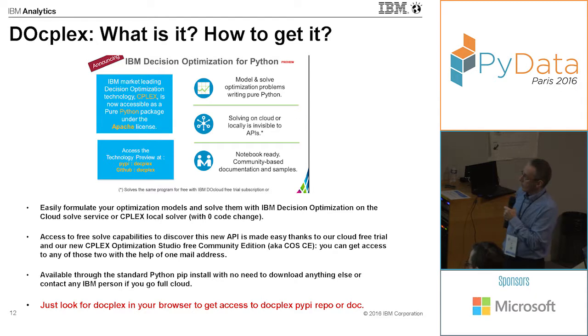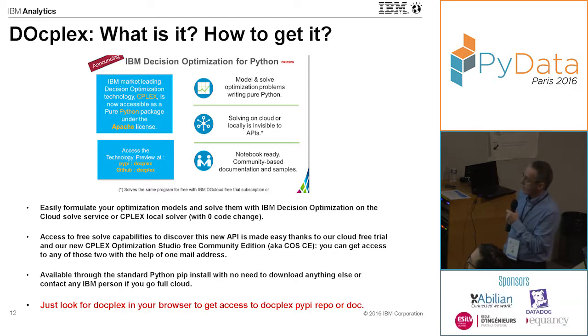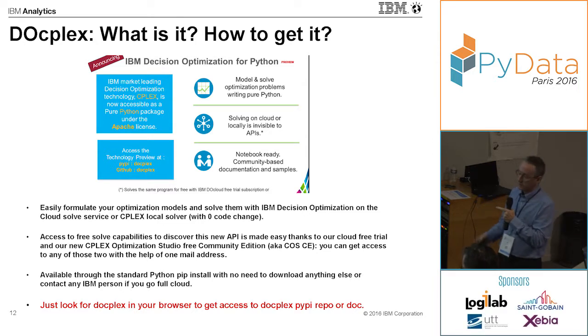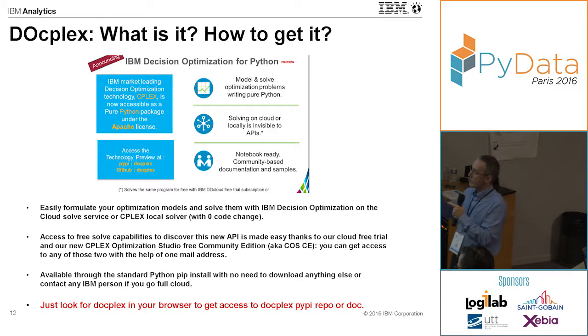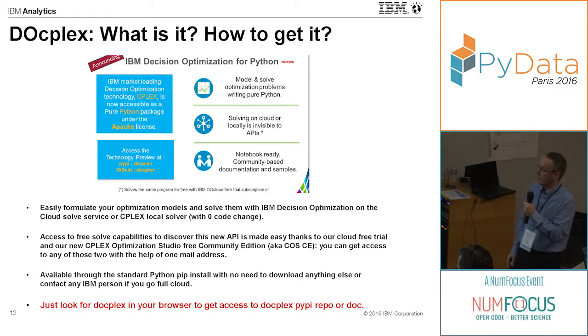There's one line missing, which is that if you want to get DOcplex, just do pip install. It's available in the PyPI repository, or just Google it. And PyPI is really the entry point if you want to try DOcplex, because you will have access to all the online documentation and examples.